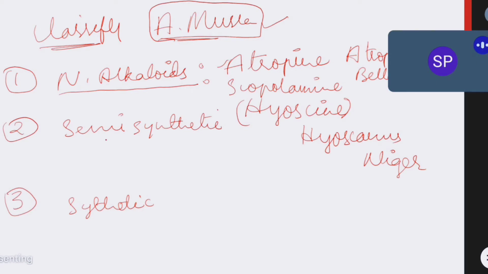In semisynthetic we have some examples. We have hyoscine butyl bromide, which is the semisynthetic form of hyoscine. Simply, if we make some changes in hyoscine, what will happen? We get hyoscine butyl bromide. Second, we have homatropine.